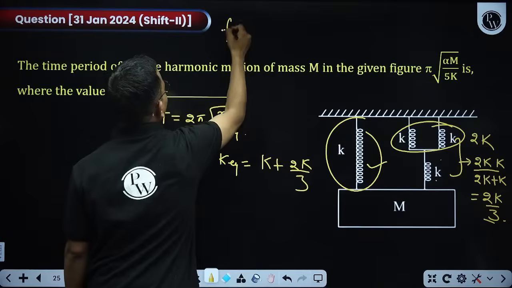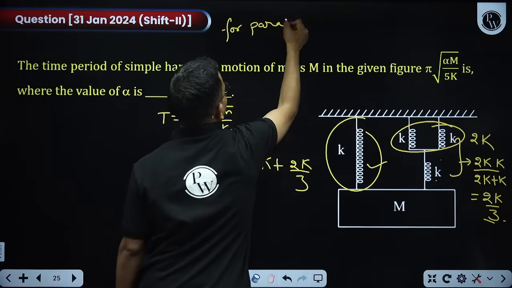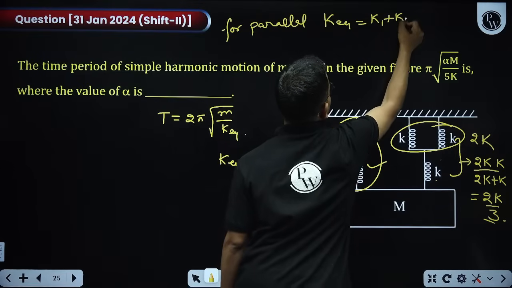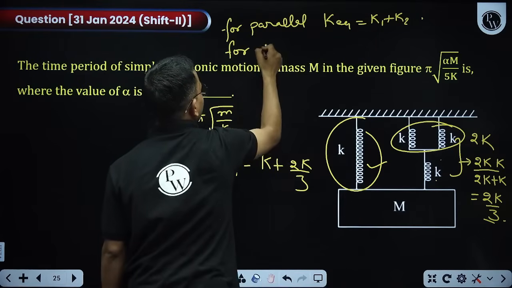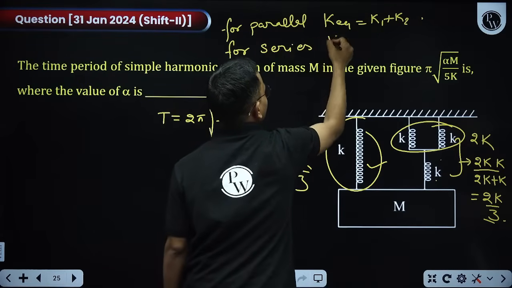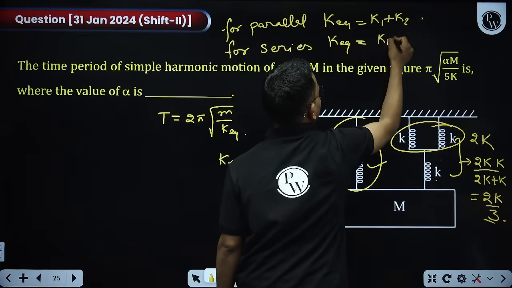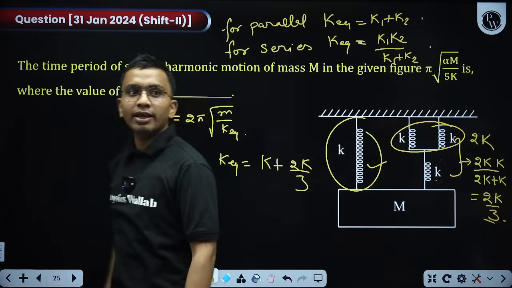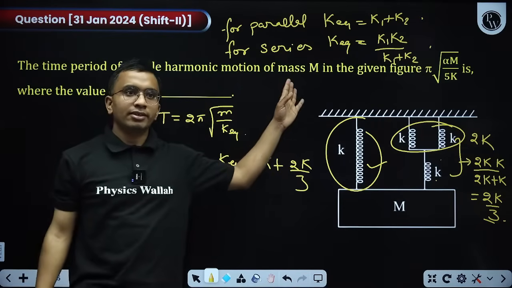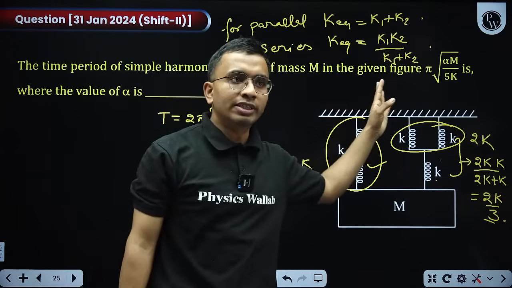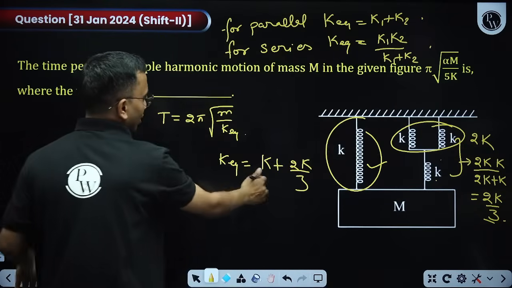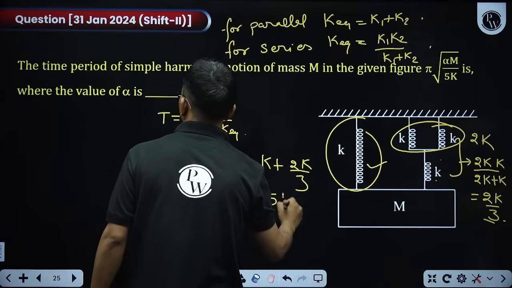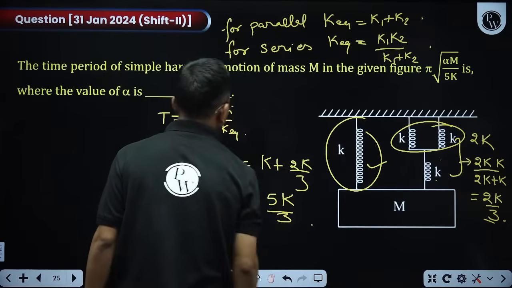Remember it, for parallel, K equivalent is equal to K1 plus K2. For series, K equivalent is equal to K1 K2 divided by K1 plus K2. This should be remembered nicely: how to find K equivalent for series and parallel combination of springs. Now, how much is it? This is 5K by 3. Accordingly you can put it.